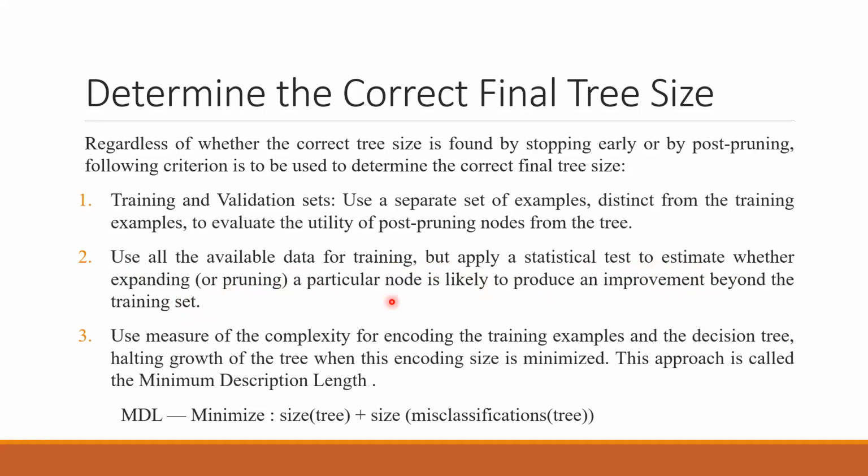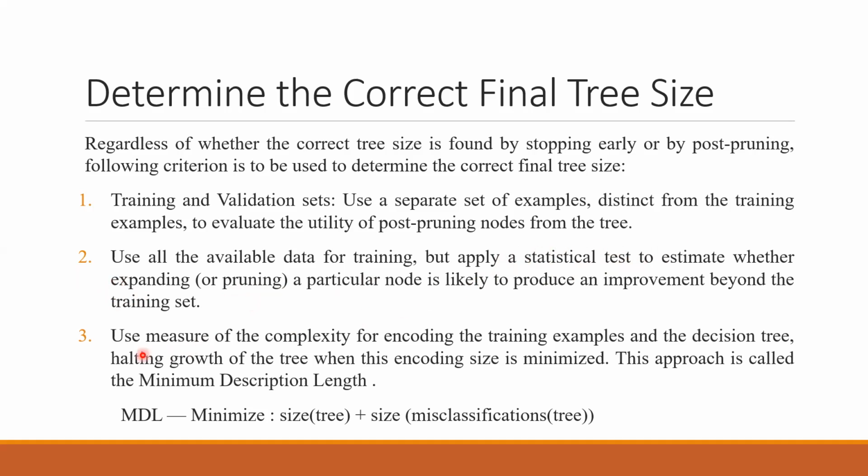So obviously you need to put in some test, and it can be different tests. There are multiple statistical tests available in machine learning. You can do that kind of test and predict whether you need to go beyond this point or not. So expansion or pruning, this decision can be taken: whether you want to expand the tree or prune the tree can be done through the statistical tests also.